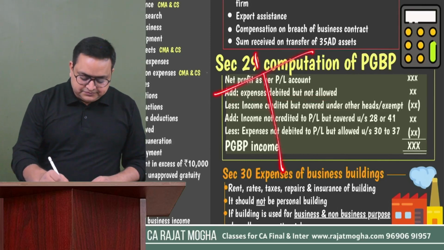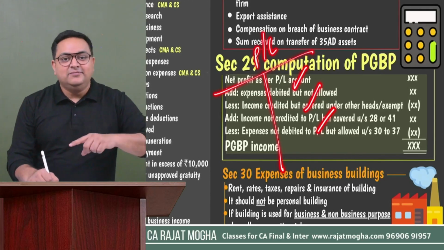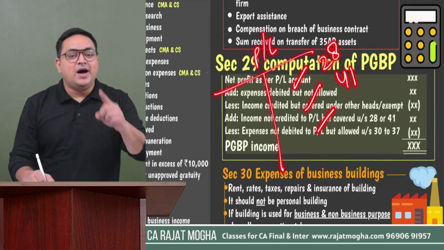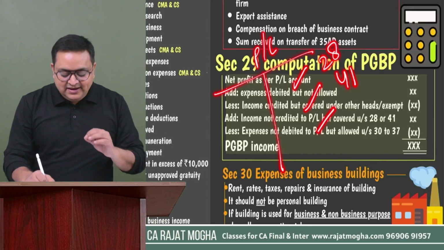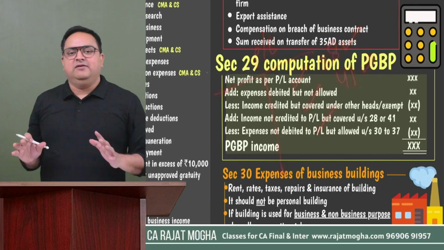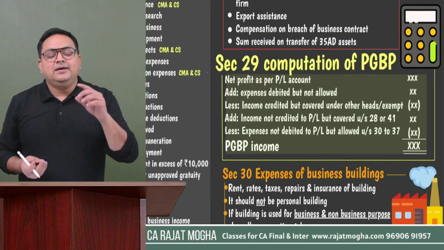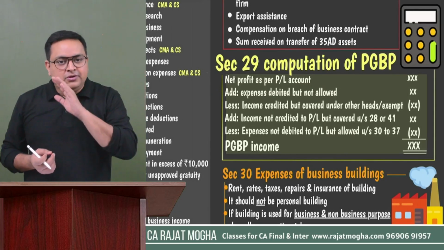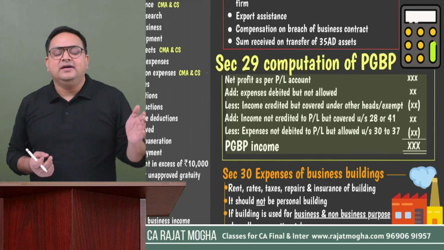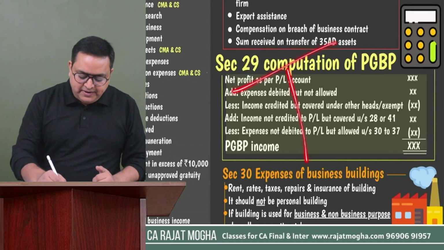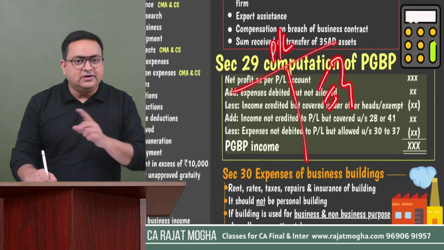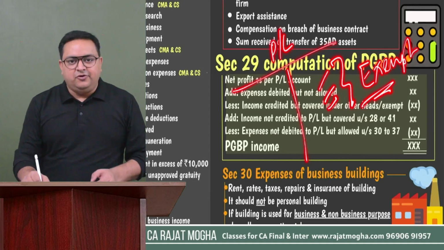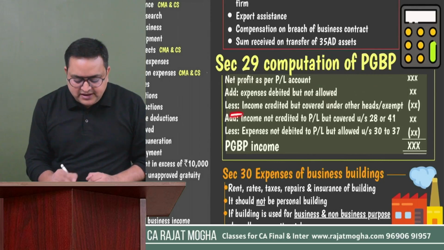Okay. The third step is you have to see the income side. If there is any income which is covered under section 28, business income, or even under section 41, remember, deemed business income, we are fine with it because that is PGBP. But if there is any income which belongs to some other head, let's say house property income, capital gain income, other sources income, you have to subtract that. Or if it is exempt income, so if in your P&L account, on the credit side, you see any income which is not covered under PGBP, it is covered under any other head, or in case it is exempt, then please subtract it from here because that is not your PGBP. So you have to deduct that income, right?